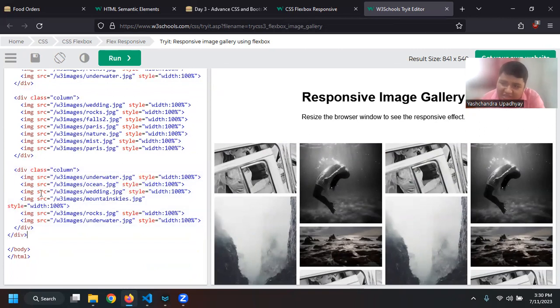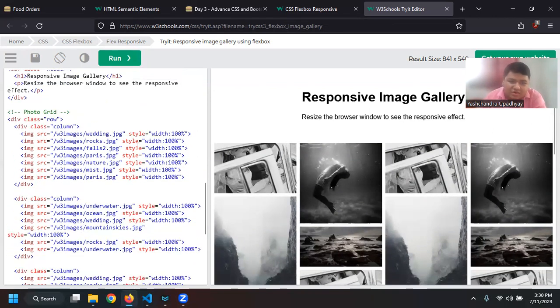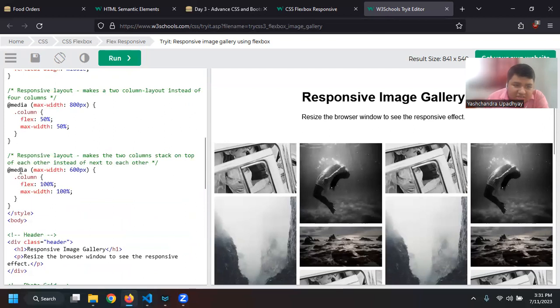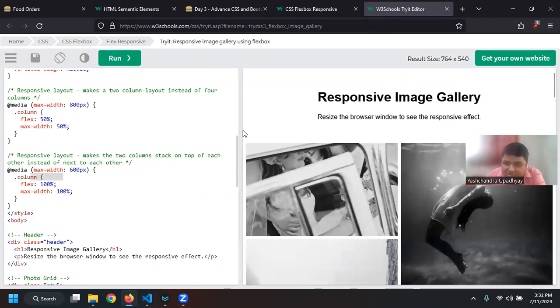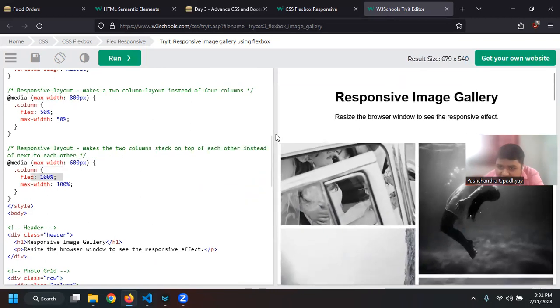Each column has multiple images. Their size may be different. We are not playing around with the size. We are just going with the default size. So what we are doing is, I'm using @media and then I'm using max width 600. So just see where my mouse is, you can see the result size 841 by 550. So this is like 841 pixels multiplied by 550 pixels, right? So if I change it, now you can see that when it will be 600, right?